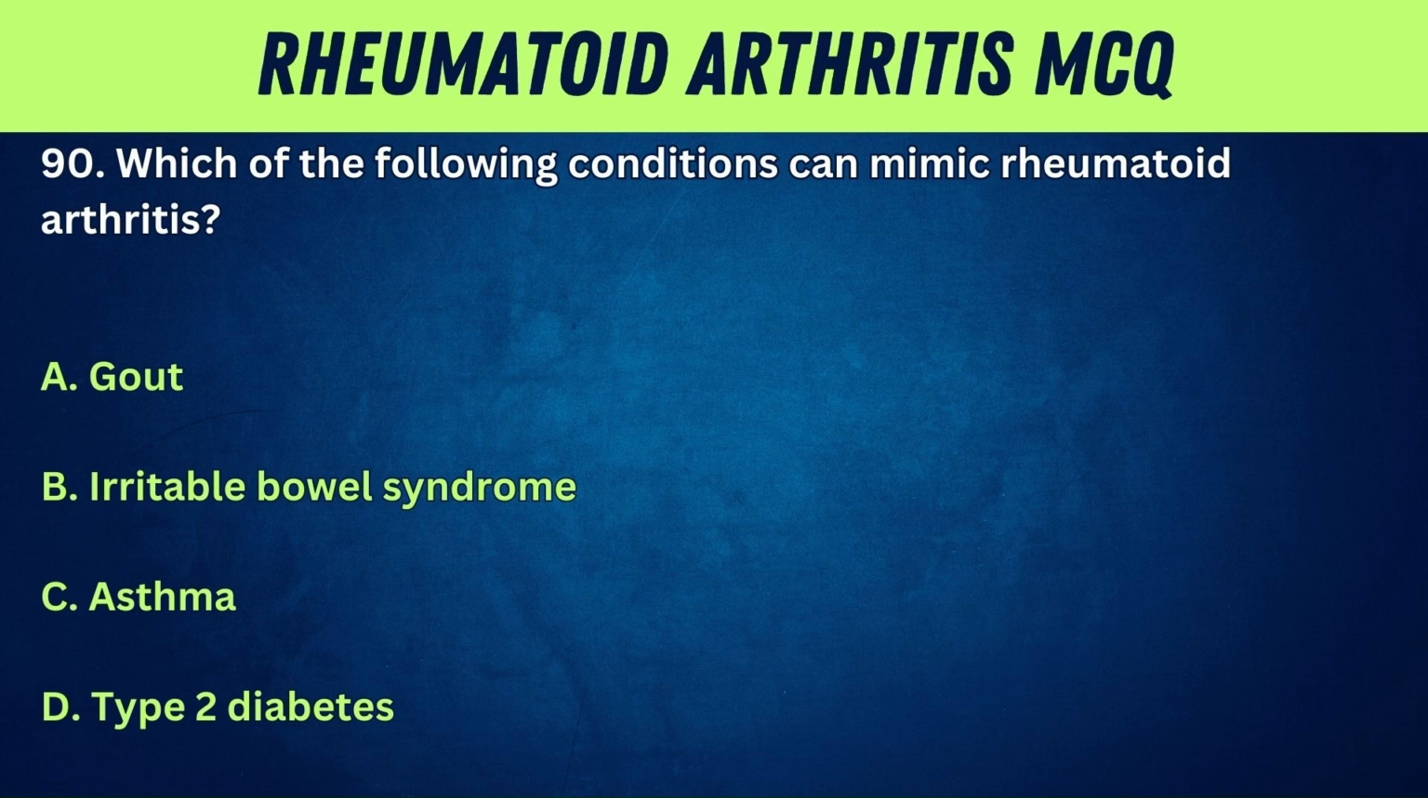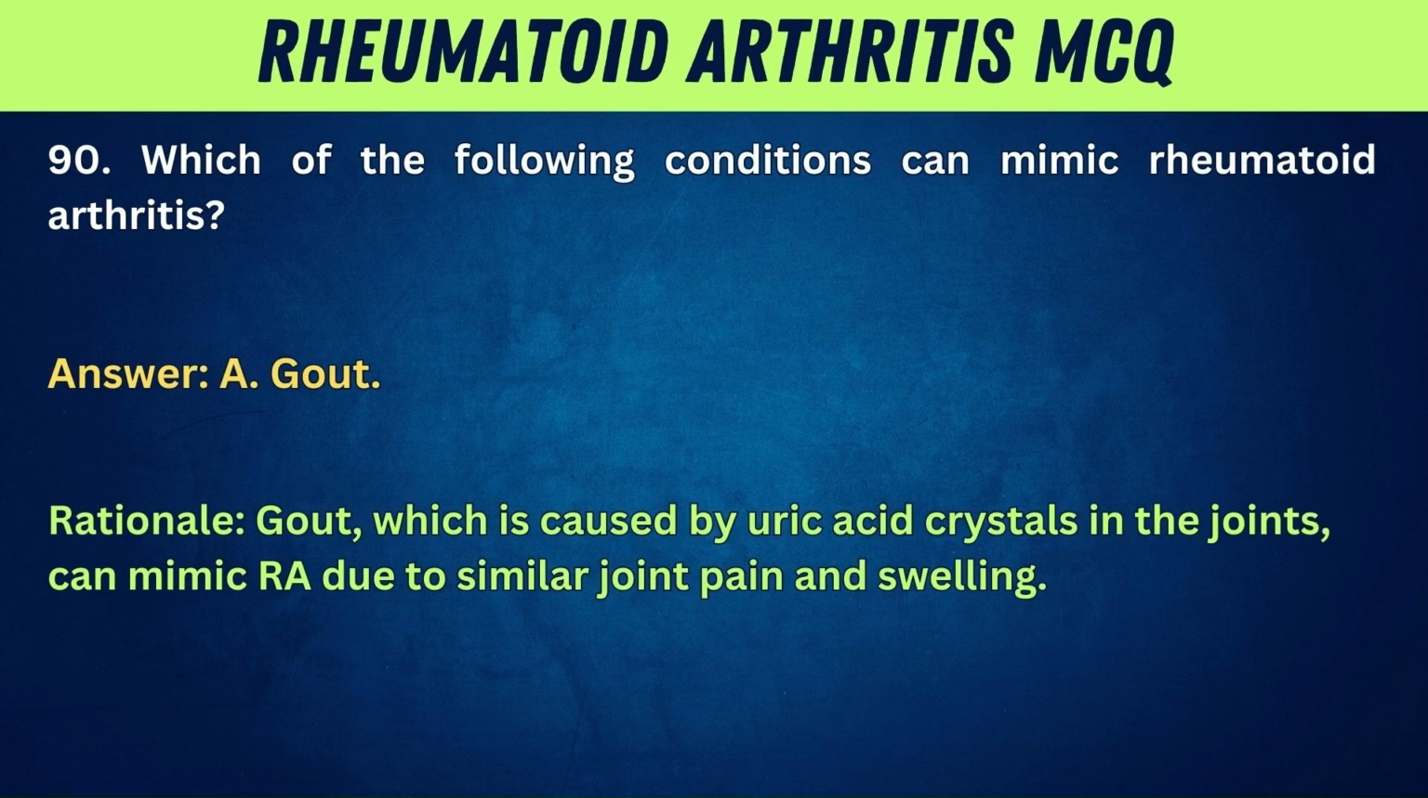90. Which of the following conditions can mimic rheumatoid arthritis? A. Gout. B. Irritable bowel syndrome. C. Asthma. Answer: A. Gout. Rationale: Gout, which is caused by uric acid crystals in the joints, can mimic RA due to similar joint pain and swelling.